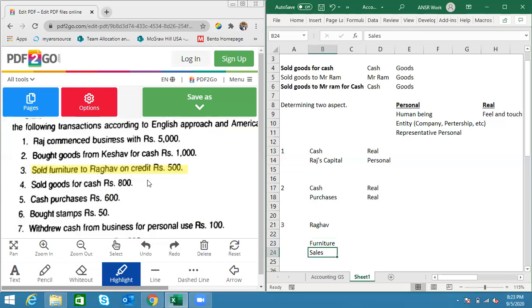Out of this, first of all, Raghav has received the furniture. We have sold the goods to Raghav. So he is definitely important because it is a credit transaction again. As I mentioned a few minutes back about the purchase, if I purchase a pen from the grocery shop, but I tell him that I cannot pay because I don't have cash and I don't have any payment app, and I'll come back and pay you later, then that grocery shop becomes important. Similarly here, we are selling goods to Raghav, but on credit. He has not paid us cash, so Raghav is important. And so now the competition is between sales and furniture.